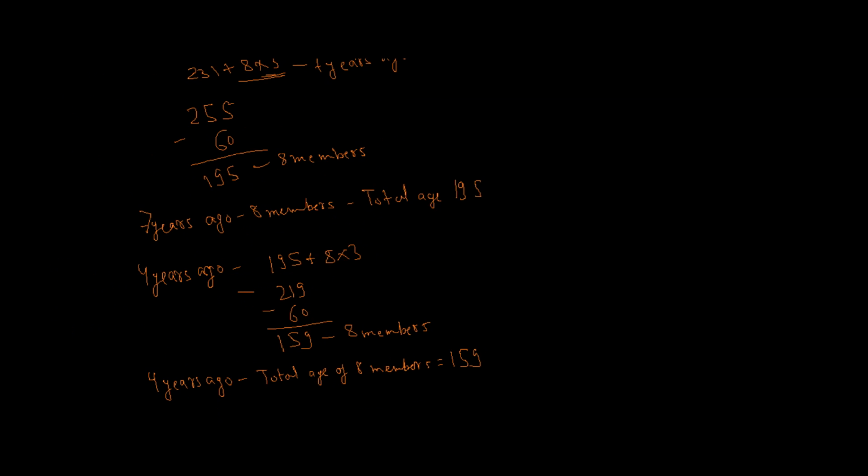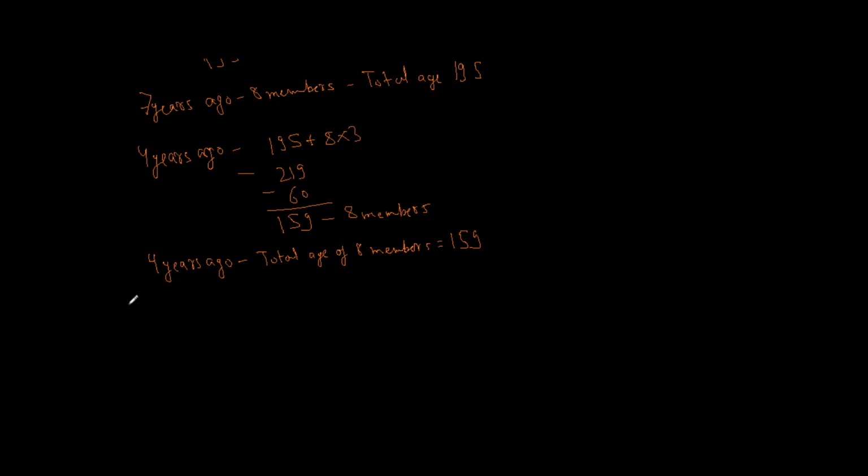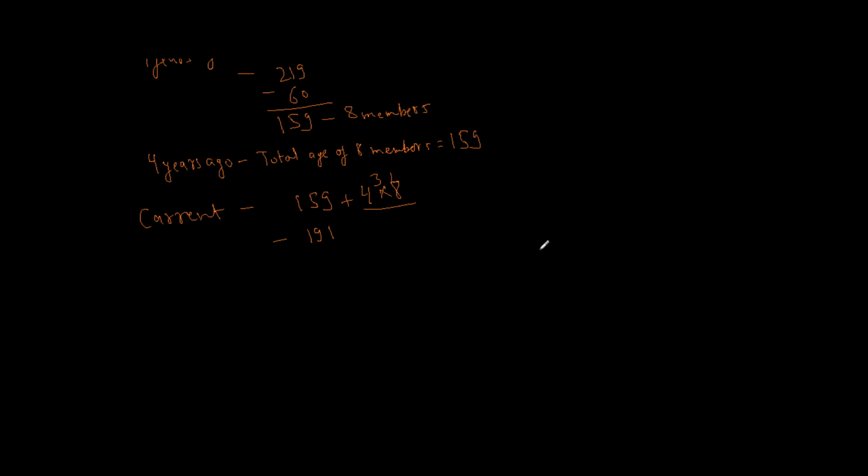So now current average age. This was 4 years ago. So current will be 159 plus, since each member has increased its age by 4, 4 into 8, it is 159 plus 32, which will lead us to 191.